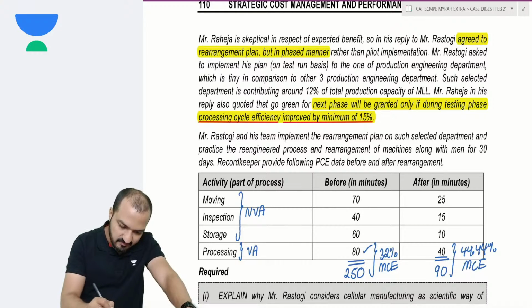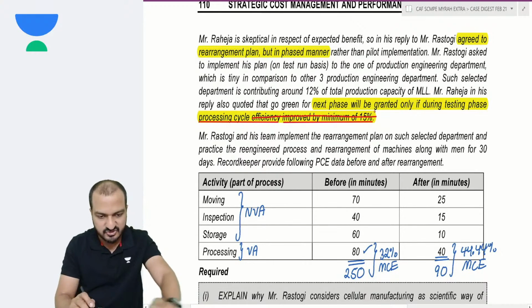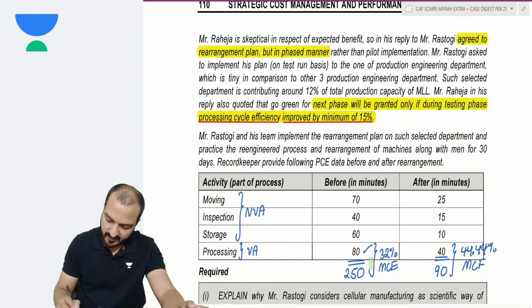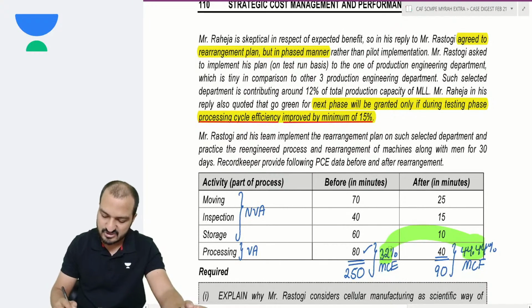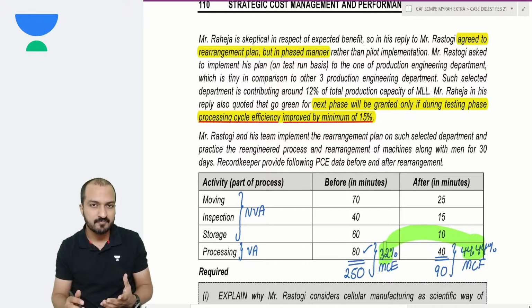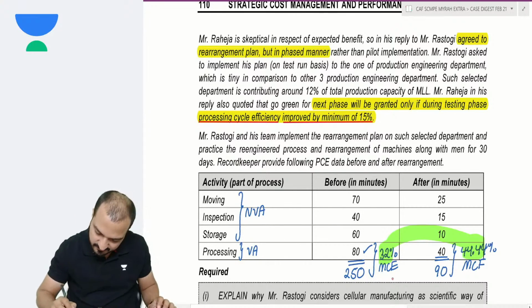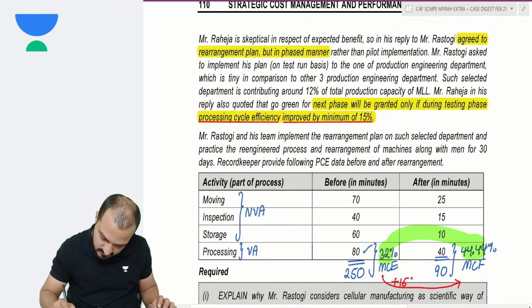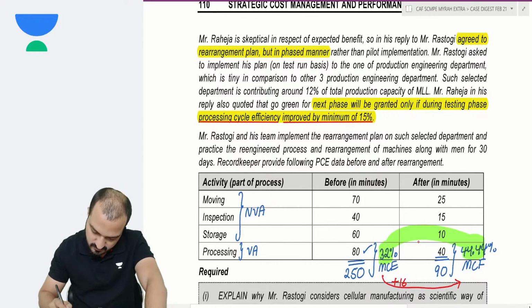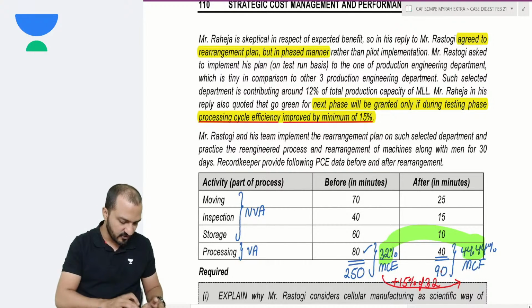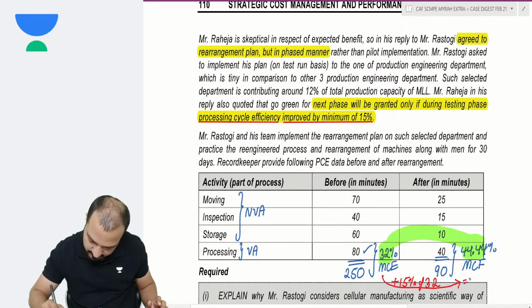Well, your target was that MCE should improve by minimum 15%. Now, how is that 15% measured? It is not 32 plus 15. It has to be 32 plus 15% of 32. If you do, what will I get? 32 plus 15% of 32 should become 36.8.